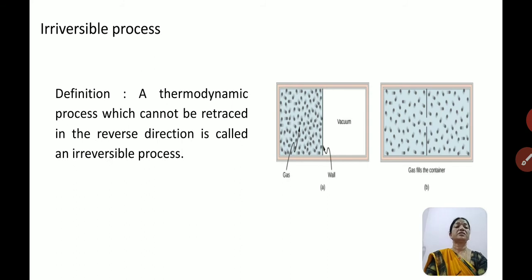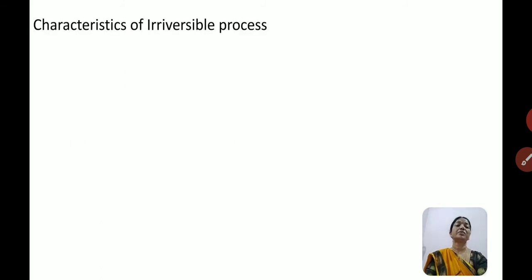Here you can see a container which consists of two chambers. In one of the chambers gas is filled and in the other a vacuum is there. If a small opening between them is opened, then what happens? All the gas will expand and accumulate in the vacuum chamber, but the reverse is not possible here. So such a process is called an irreversible process.